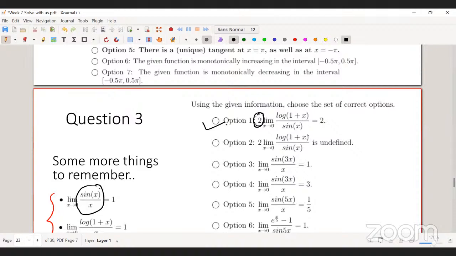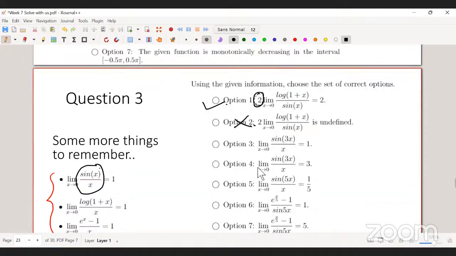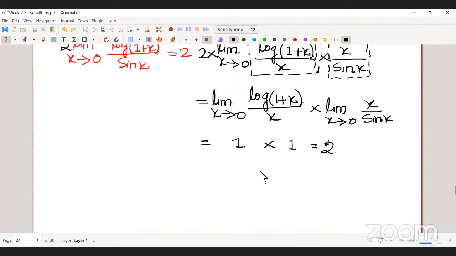And since option 1 is correct, I can say that option 2 is certainly incorrect. Okay. And what about option 3? Sine 3x by x. Option 3 says sine 3x by x is 1.